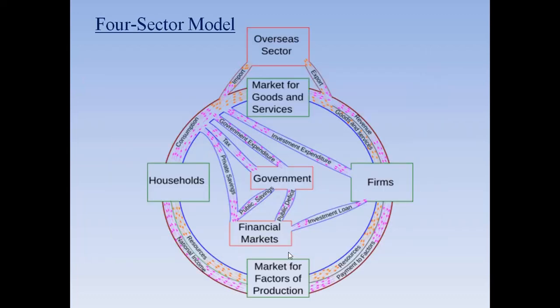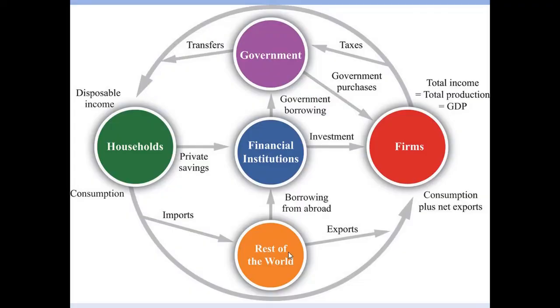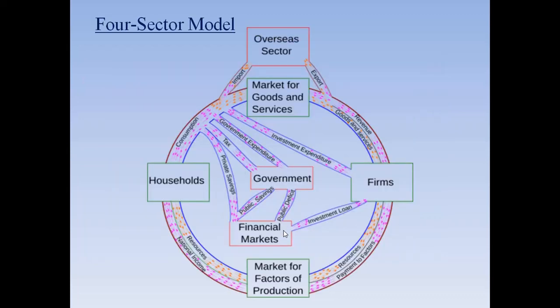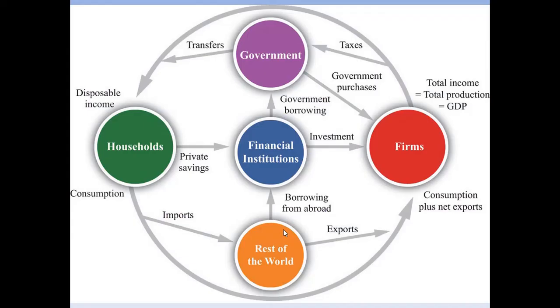Now this is more complicated. This picture has been taken from Wikipedia, by the way. Let me show you a nice picture. I hope you can understand this part. After understanding the three sector model, now let us go to the four sector model. Government, households, and firms, we already know the relationship between them.